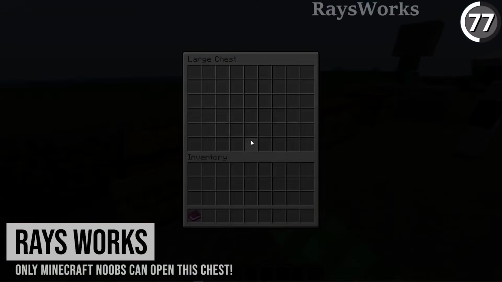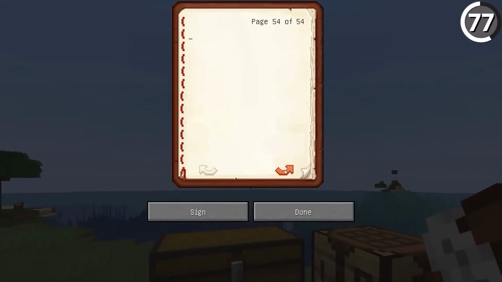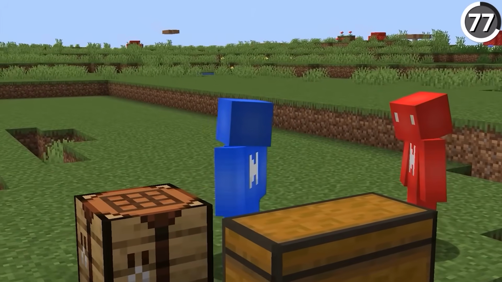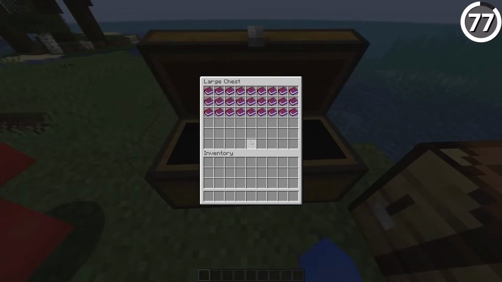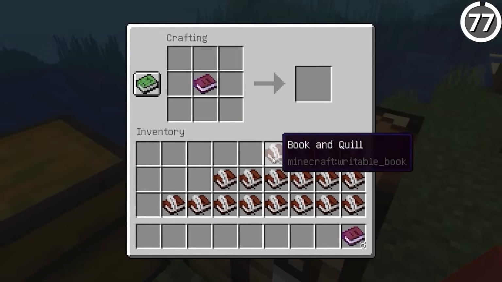As Razeworks demonstrates, having a book written like so can overload the data and cause a player with too many items in their inventory to get kicked out when they open up the chest. But if you have nothing, it works as planned. And though I barely understand the science behind it, it is a cool system.